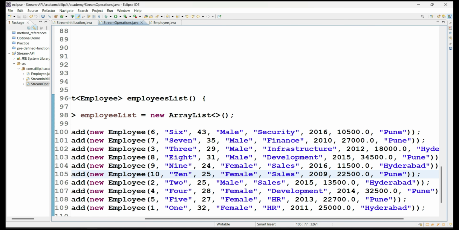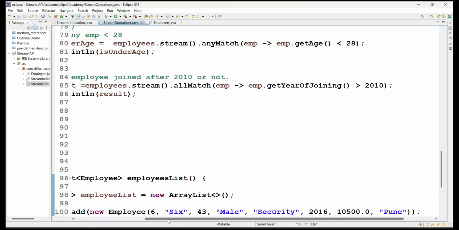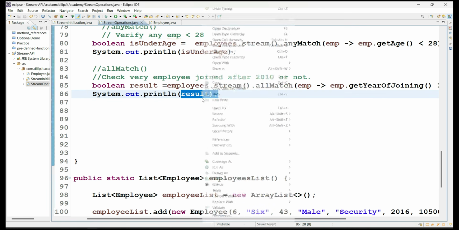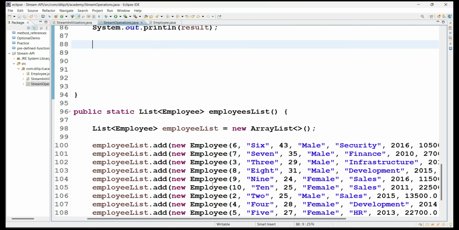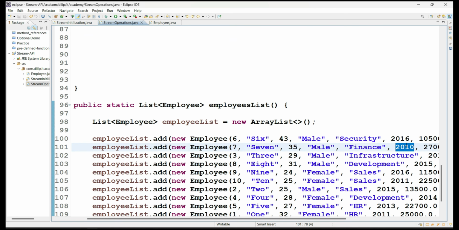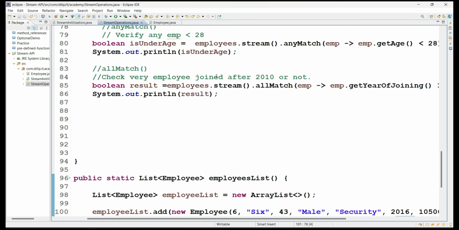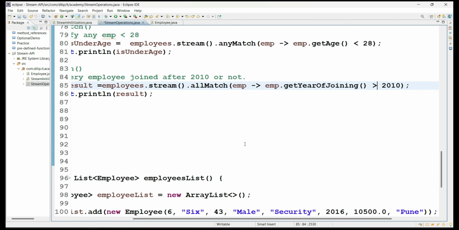For example, let's do what I will do here. I will make it 2011. Okay, so that I'm evaluating one more time the same method, and I'm trying to see the result now. So if you see here, again you got the false. So what is the reason? Just verify here, you have 2010. So that means here we taken only after 2010.